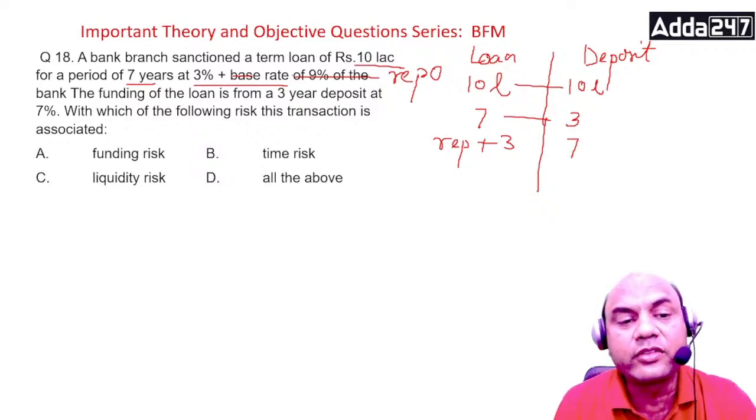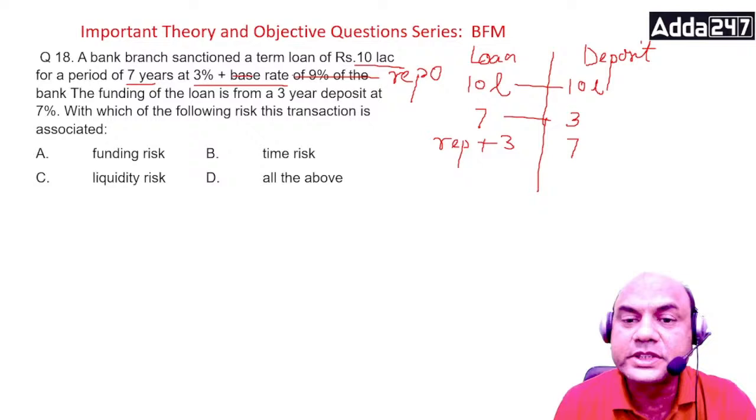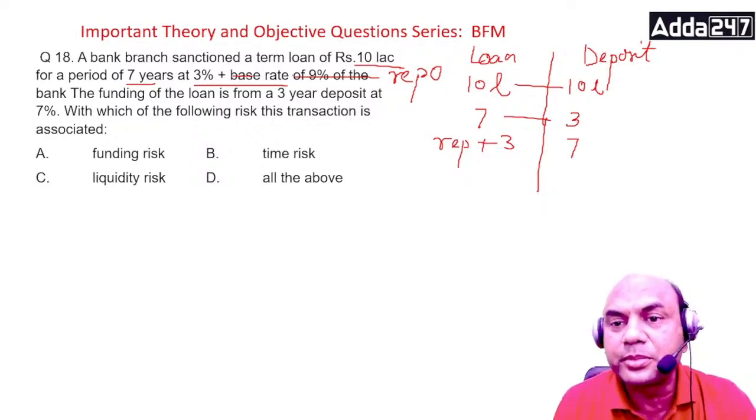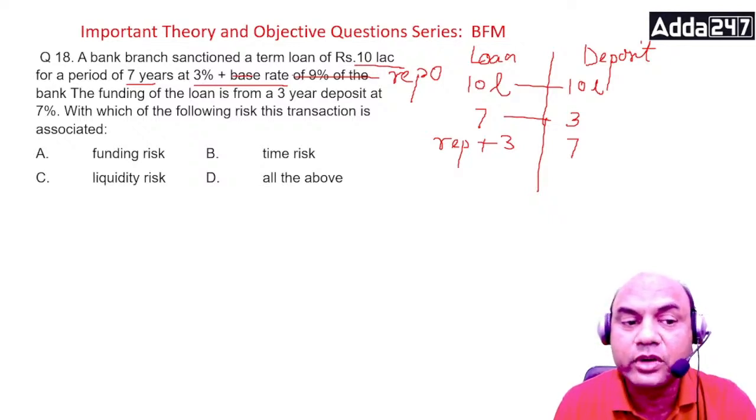Let's tackle one by one. Now the deposit is for 3 years, loan is for 7 years. So after 3 years, the person who has deposited the money will come back for the funds. So that time you won't be having the money because it is given for 7 years. So you will be facing what? Liquidity risk.